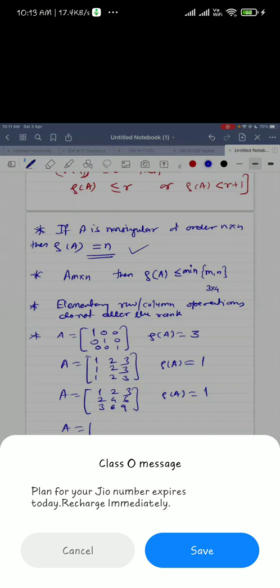What is the rank of this matrix? Now, the order of the matrix is 3 rows and 4 columns.